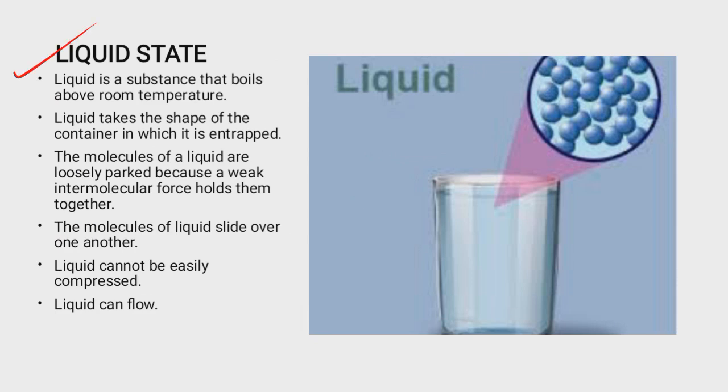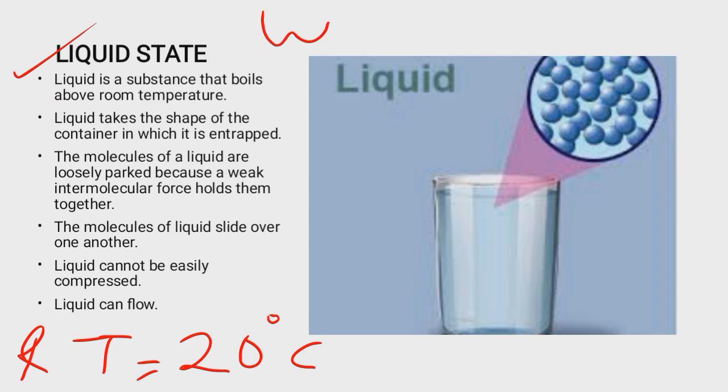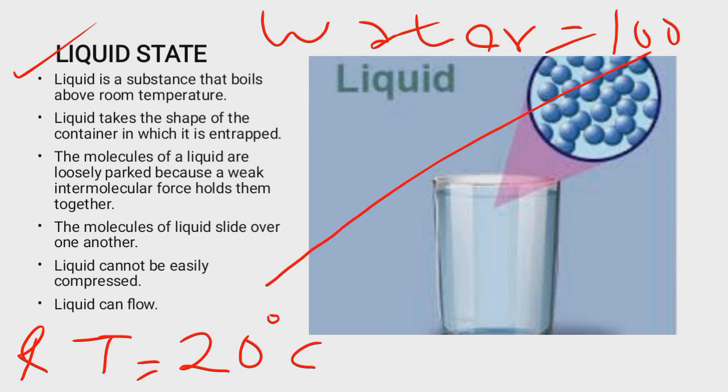Now, liquid. What are liquids? Actually, liquids are substances that boil above room temperature. Don't forget that in the previous slide, we said that room temperature is 20 degrees Celsius. Let's take the commonest liquid as a case study, water. The boiling point of water is actually 100 degrees Celsius, and that makes water a liquid because it boils above room temperature, which is 20 degrees Celsius.